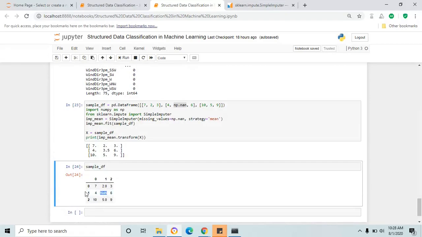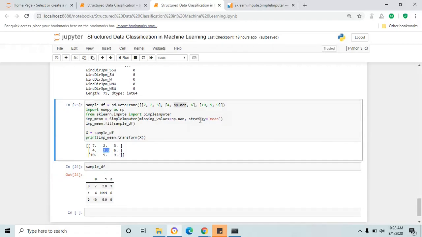After transforming the data frame using the SimpleImputer method, you can see a value here, 3.5. How did it come? We used the strategy mean, which puts the mean value of the column, which has 2 and 5. 2 plus 5 is 7, divided by 2 is equal to 3.5. So 3.5 is the mean value.